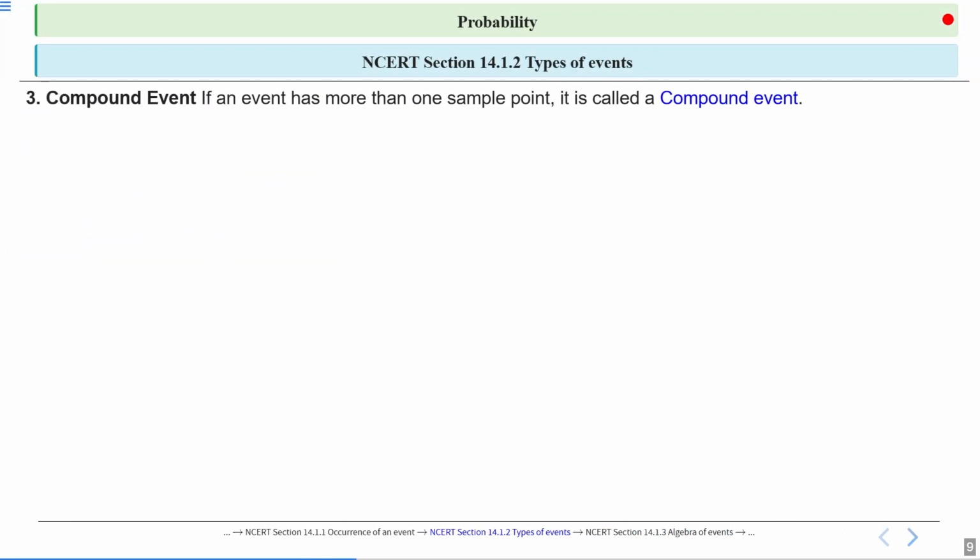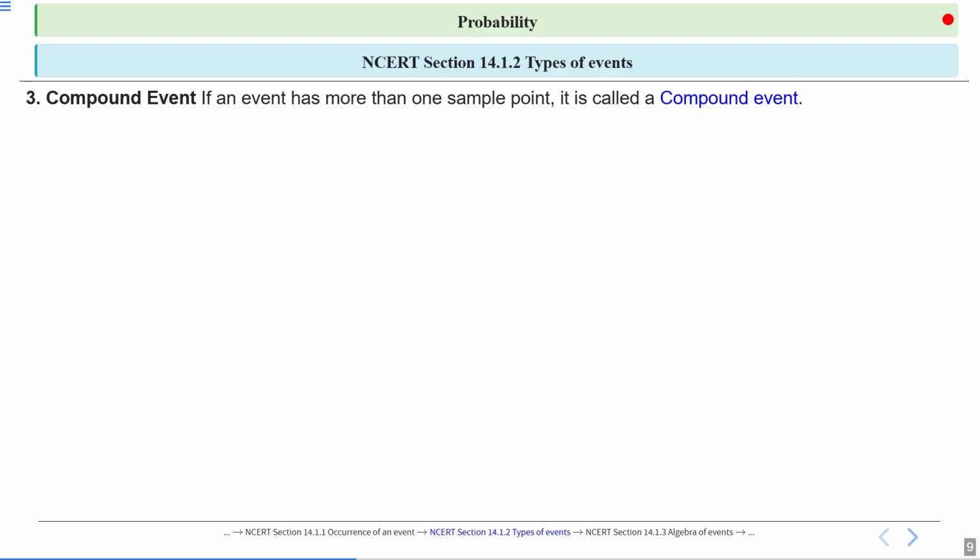Now we will discuss compound event. What does compound event mean? If an event has more than one sample point, it is a compound event. A compound event is nothing but the opposite of a simple event.